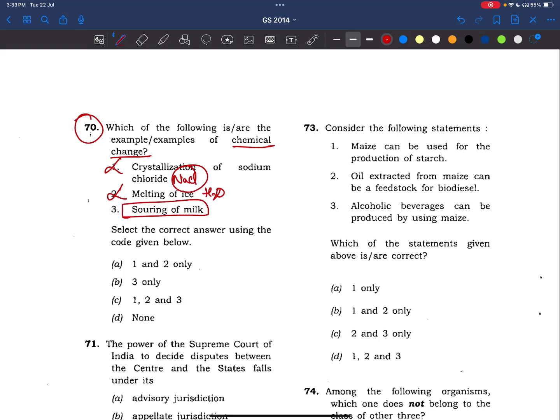Then the sour component comes into the picture. So here the chemical composition is changing in the milk. So answer is 3. Right? This is also a basic question. He has given this question so that our aspirants should differentiate between physical change and chemical change.